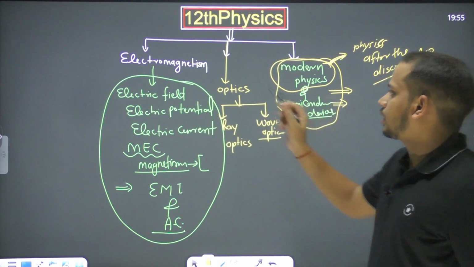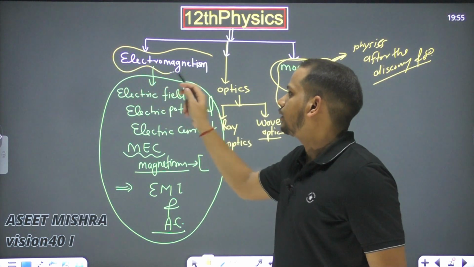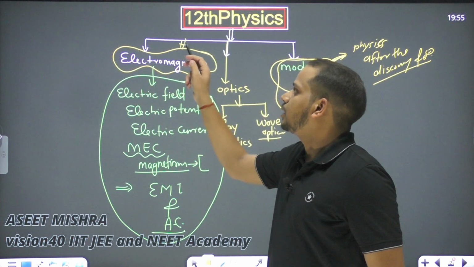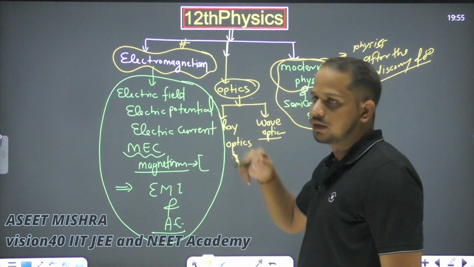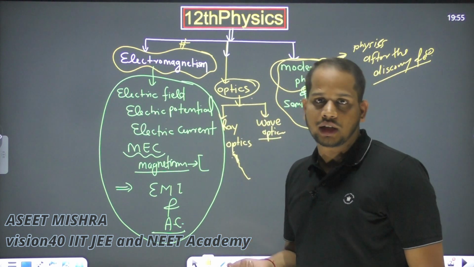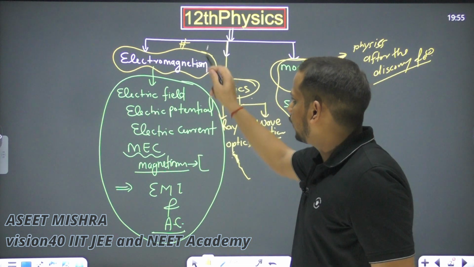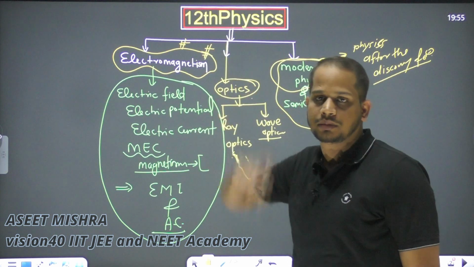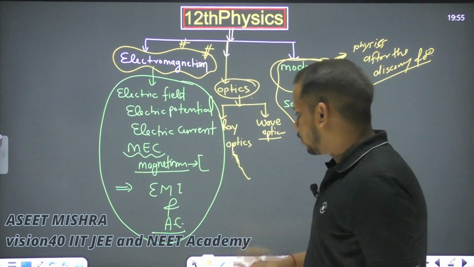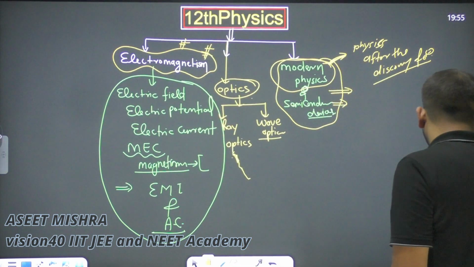So first we will start with electromagnetism, because electromagnetism is very important for us. In reality, optics is also electromagnetism, because light is an electromagnetic wave, right? So if we cover electromagnetism, you can understand that we will cover the maximum part of class 12, right? So let's move on to electromagnetism.